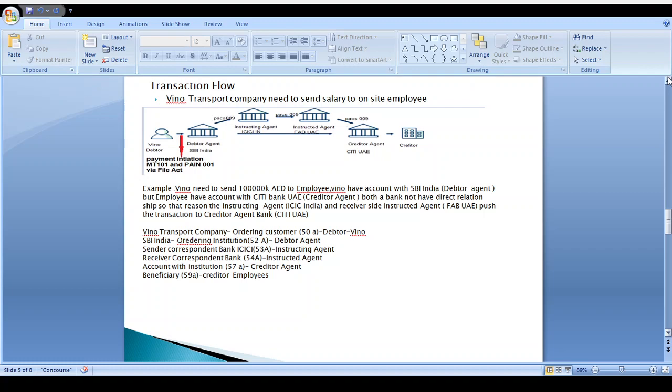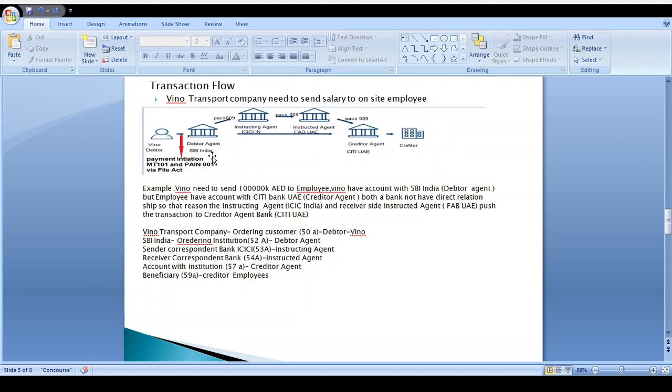On that day, what will they do? Vinod uses some 5 lakh. They put some debit account and the credit accounts they use, the employee credit accounts. They put that file and provide all the details: instructing agent, instructed agent, creditor name, and every beneficiary detail. After that the file is sent to the debtor agent bank, SBI India. SBI India validates this file to check whether the information is correct or not: structure level, nomenclature level, as well as file format level. If all the values are fine, it moves to the instructing agent. After that the instructing agent sends the money to the instructed agent, which sends the money to the creditor agent, which finally credits the money. In this case, the debtor agent does not have a direct relationship with the creditor agent, Citibank UAE.